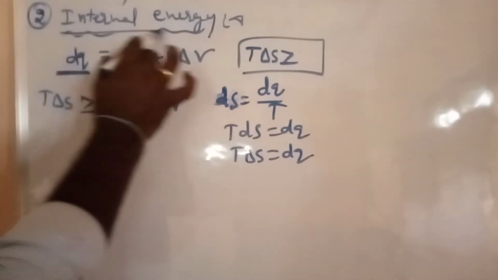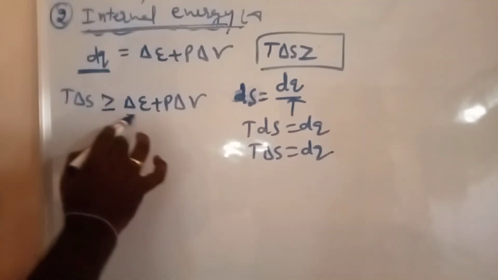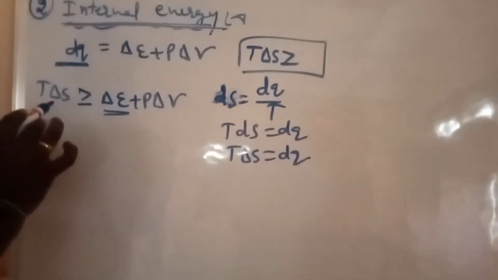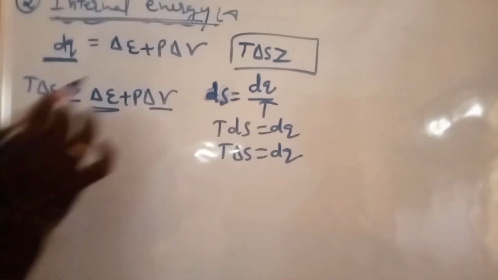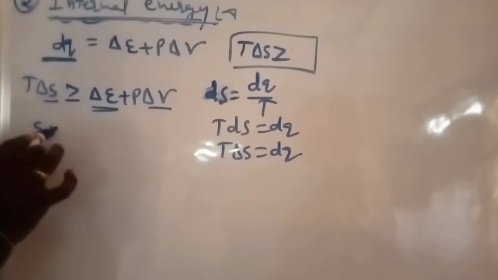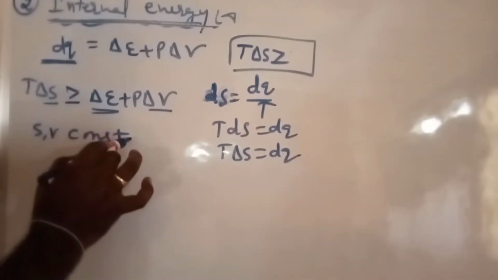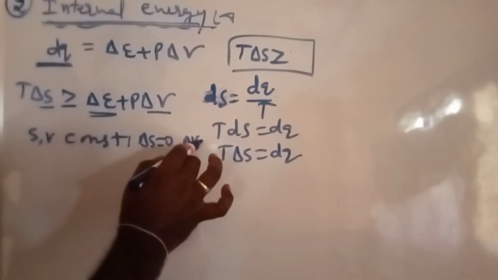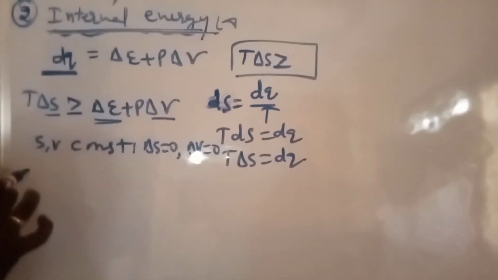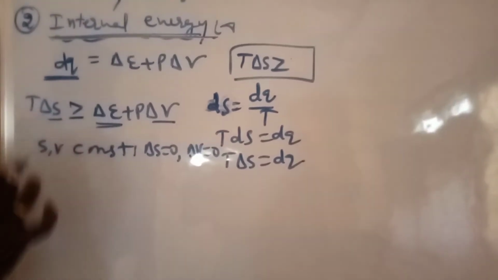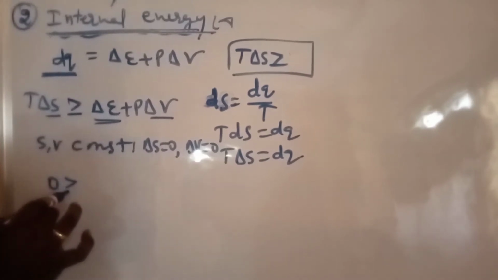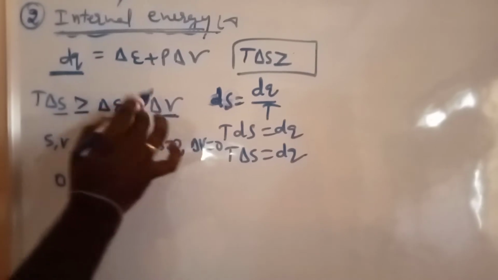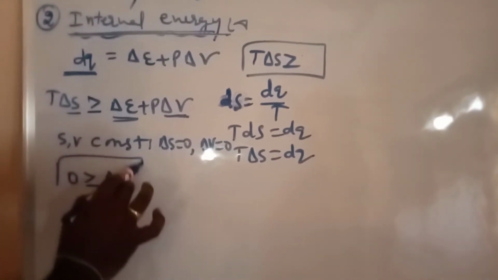Here we want internal energy. Where is internal energy? This is the internal energy. Remaining terms are 0. Which is constant here? S comma V are the constant. I am writing here S comma V constant. That means delta S is equal to 0 as well as delta V is equal to 0. In our remaining equation, delta S 0 means this total term will be 0: 0 greater than delta E. After that, delta V 0 means P also 0. This is the resultant value.